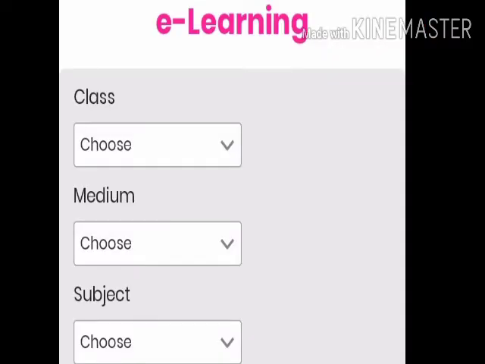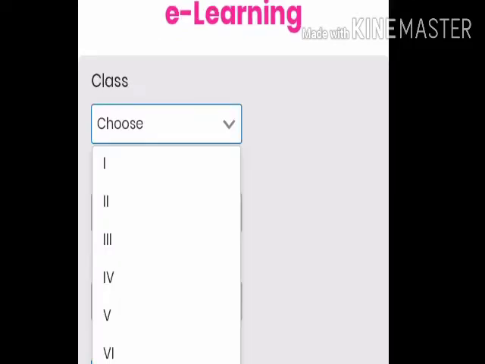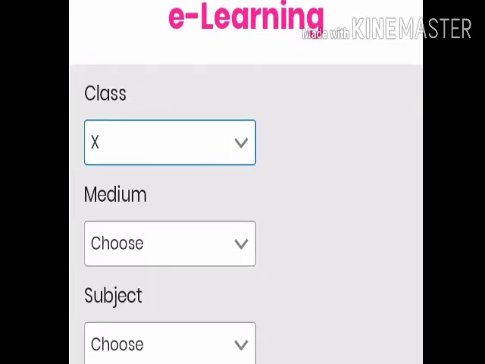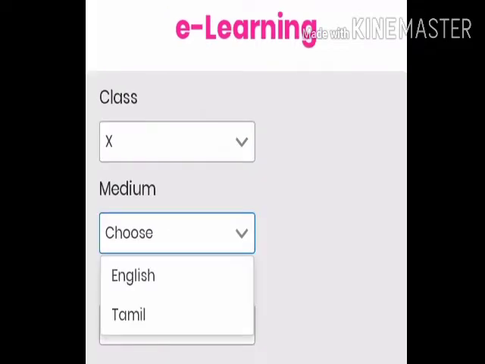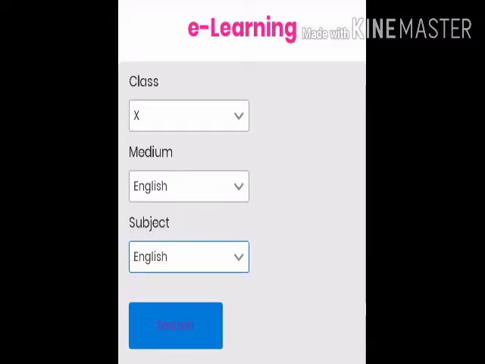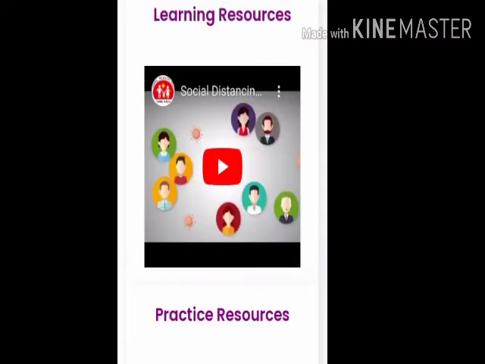You must choose class, medium and subject. You can choose classes from 1st standard to 12th standard. I choose class 10. Then select the medium, English medium or Tamil medium. I select English medium. Next subject, you can choose English or Tamil or maths or science or social science. I choose English. If you click search, you can see learning resources and practice resources.